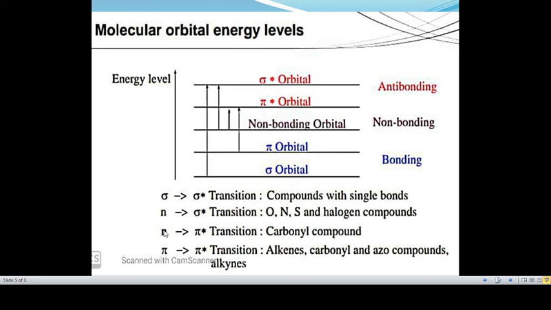The answer is very simple. Due to the greater electronegativity of the chlorine atom, the n electrons on chlorine atoms are comparatively difficult to excite. Therefore, the lambda max for methyl chloride is approximately 170 nanometer, whereas for methyl iodide it is 258 nanometer, as the n electrons on iodine atoms are loosely bound.